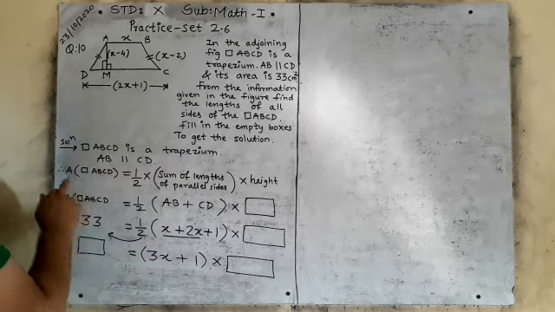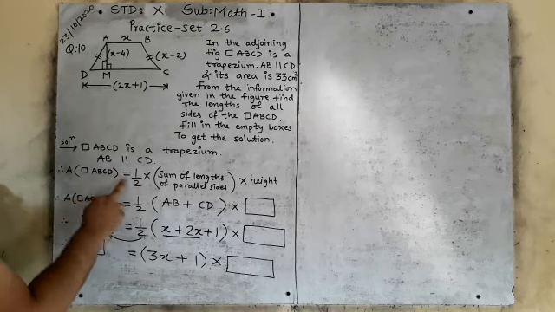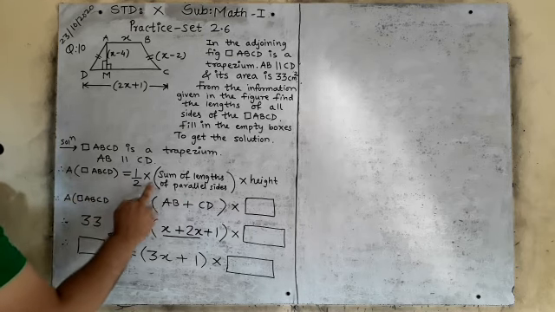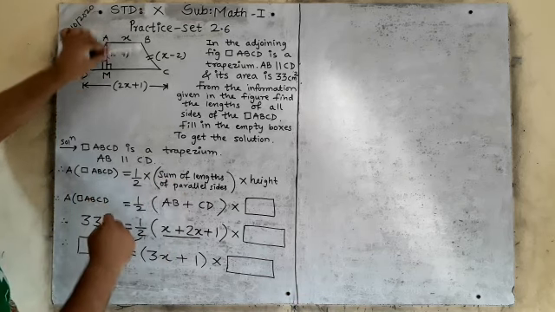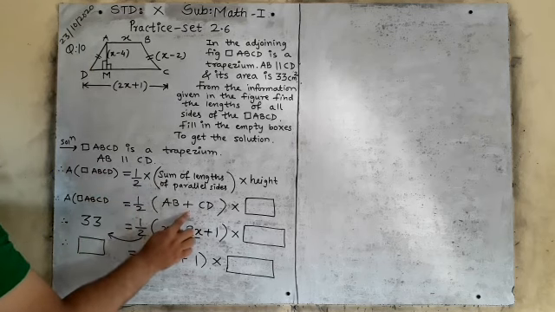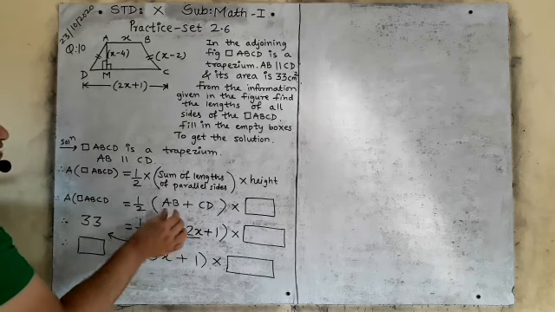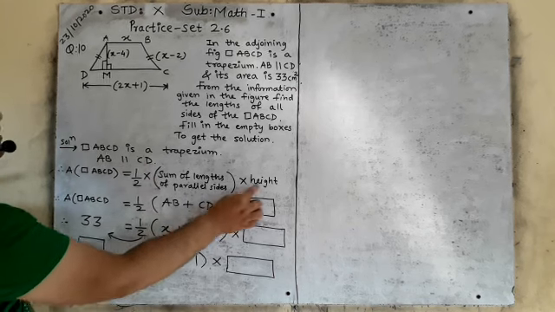So what is the formula of a trapezium? Area of trapezium ABCD is equal to half multiplied by the sum, meaning addition, of the lengths of parallel sides. Which two sides are parallel? AB and CD. Can you see here? Sum means addition of the two parallel sides, AB parallel to CD, AB plus CD, multiplied by height.